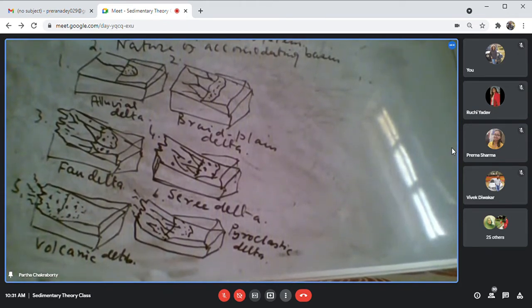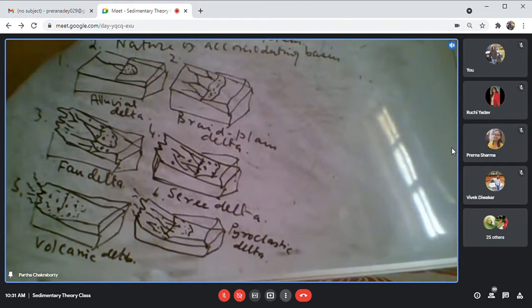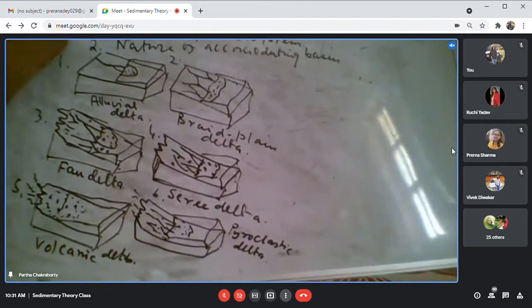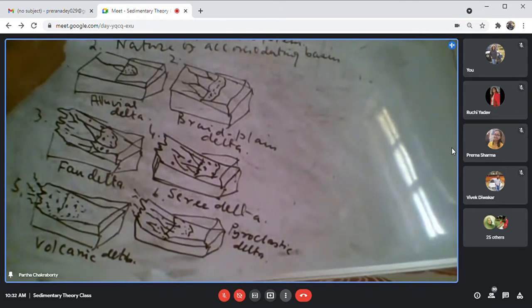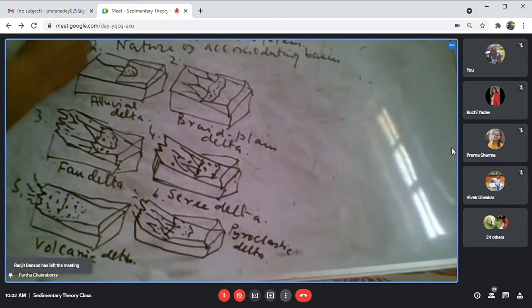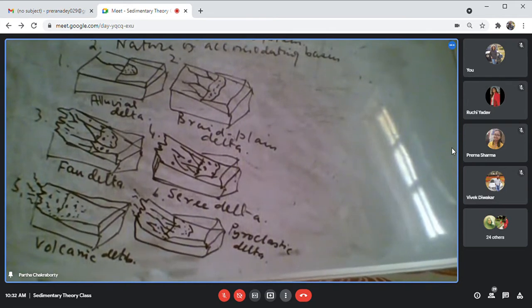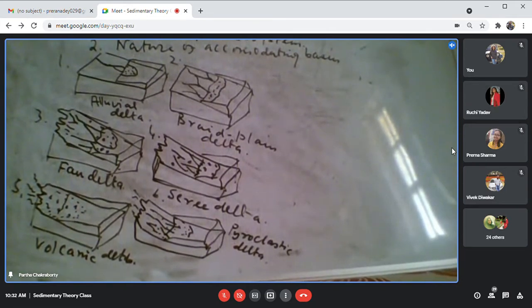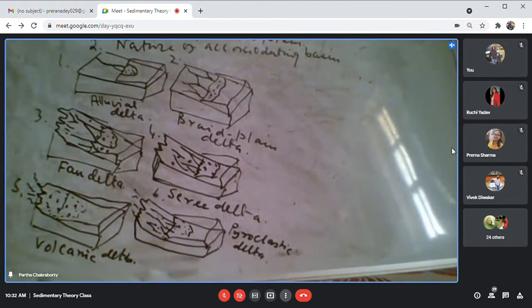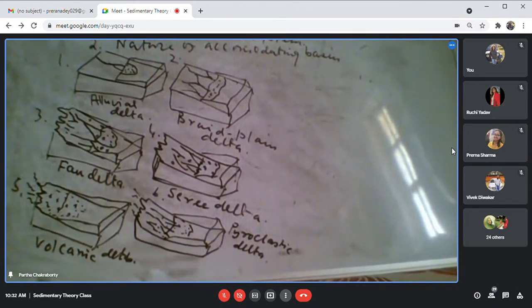A river can supply silt and mud. It can supply sand. It can supply sand plus gravel, or a feeder can supply the gravelly sediment. All these, the different grain size, that is called the caliber of sediment, and the amount of sediment, volume of sediment. Both of these are basically responsible for the different character of the delta.